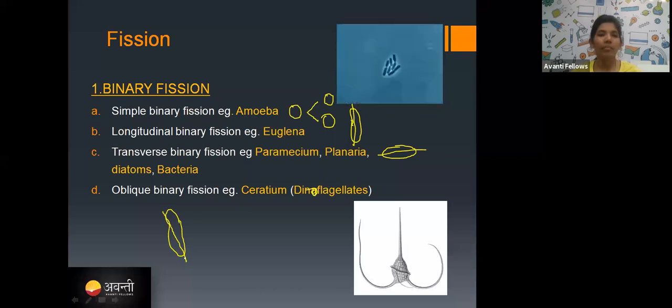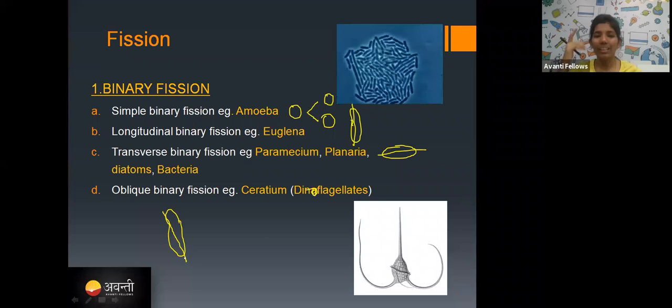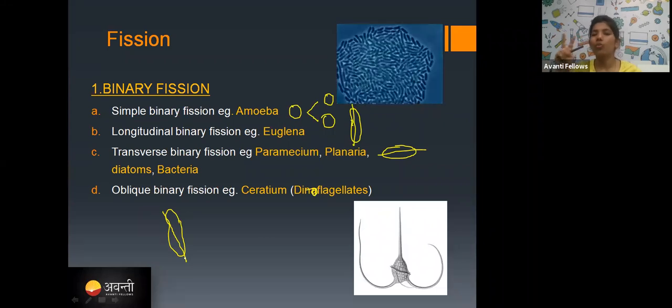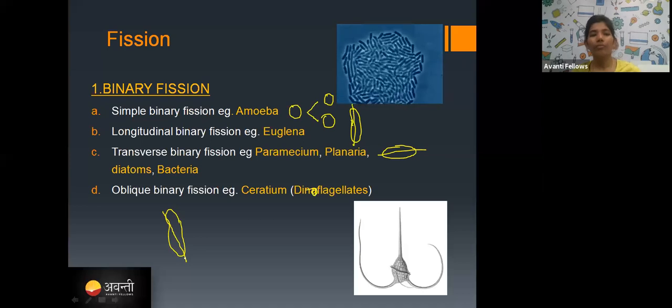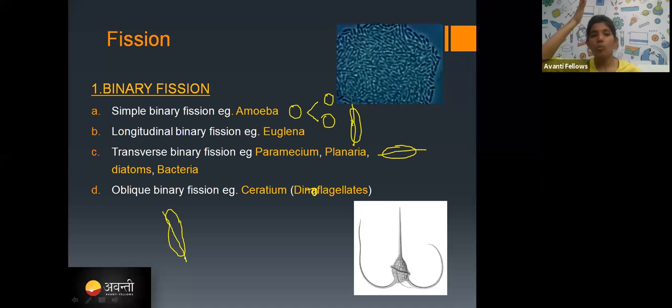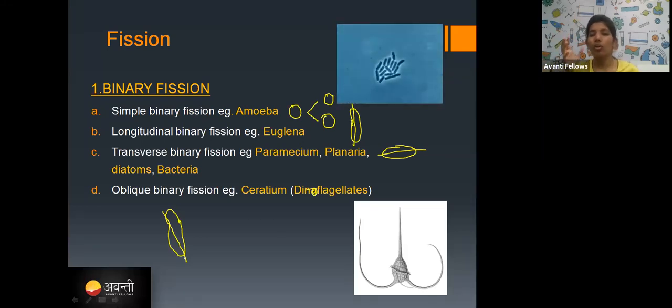So do you understand now? Fission is of two types: binary fission and multiple fission. Binary fission means each individual is going to give rise to two daughter cells. In either way, any of the ways is a simple binary fission. You can see it in amoeba. If the binary fission is taking place vertically, that is called longitudinal binary fission, as in the euglena.